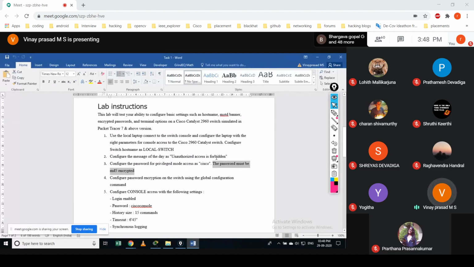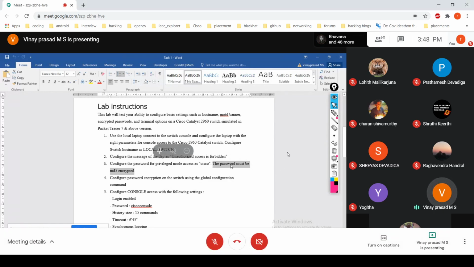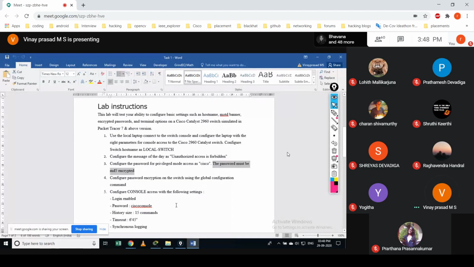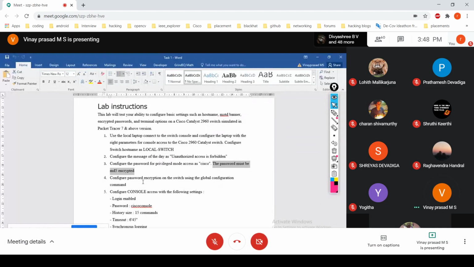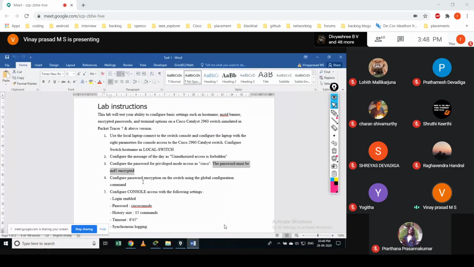Okay, so how that could be, the password could be encrypted. It's very simple by using some commands. In order to verify the encrypted data we will get, the encrypted password, if you follow that MD5 algorithm, you would be able to get whatever password you give, the same encrypted data. And configuring the password encryption on the switch uses this global configuration command.